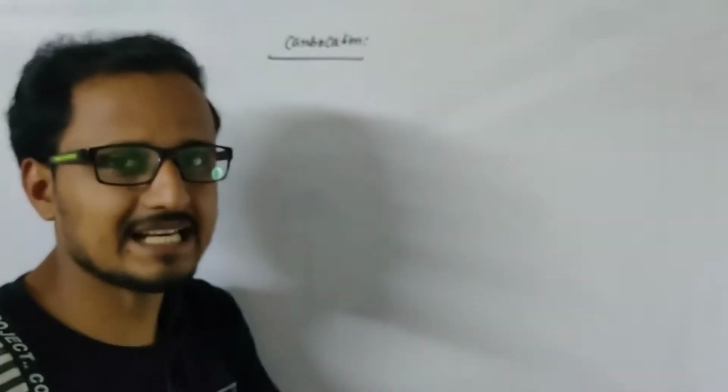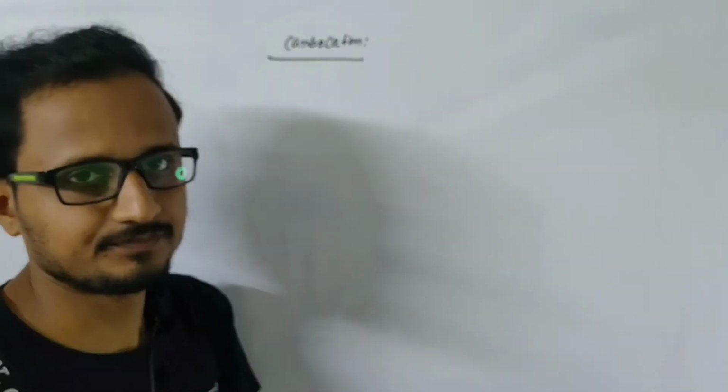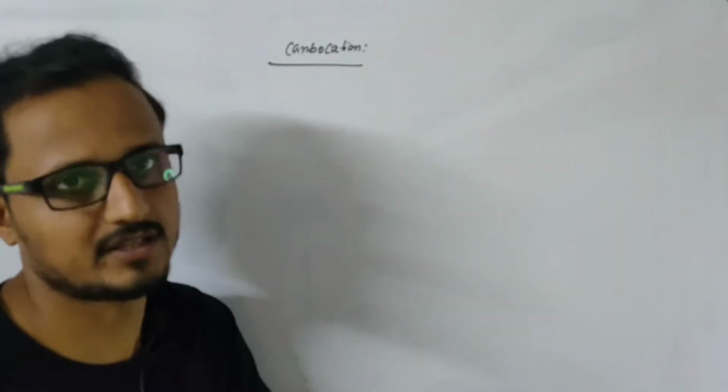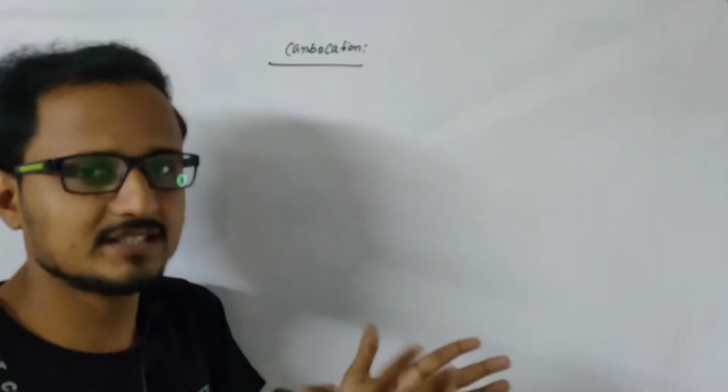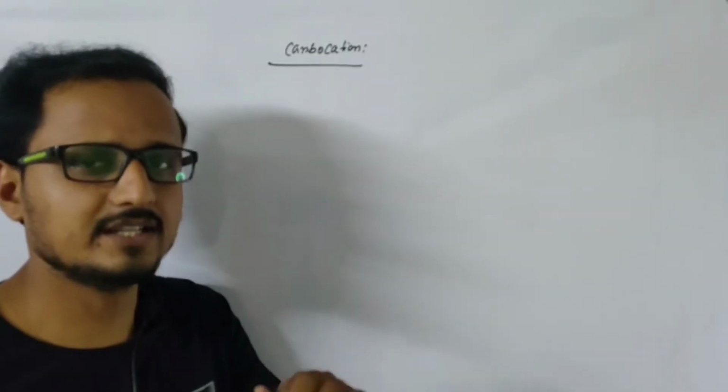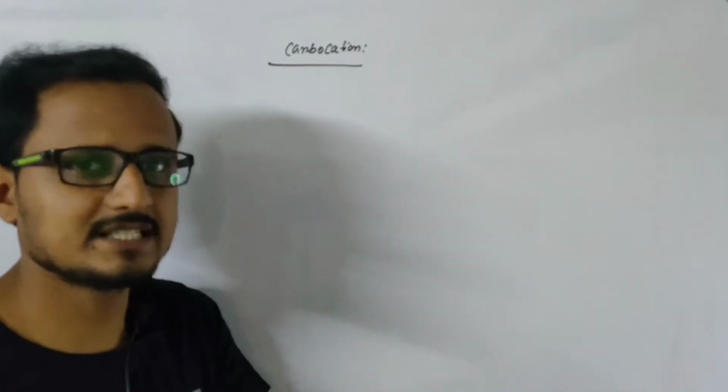Today will be the second lecture of carbocation. In the previous video, I already discussed what carbocation is and the types of carbocation, that means the classification of carbocation. You have seen 1 degree, 2 degree and 3 degree. If you have not seen that video, please see that video. The link of that video will be given in your description box.